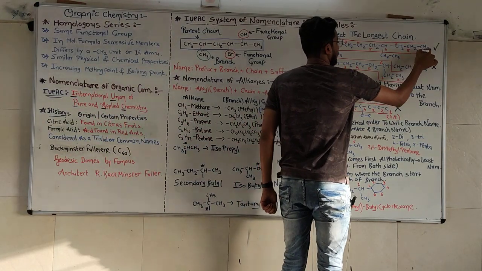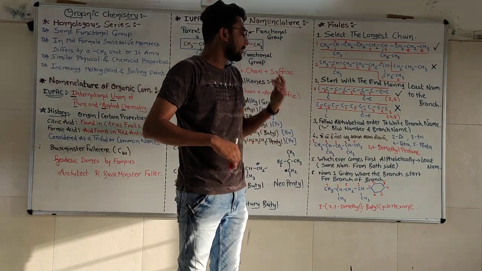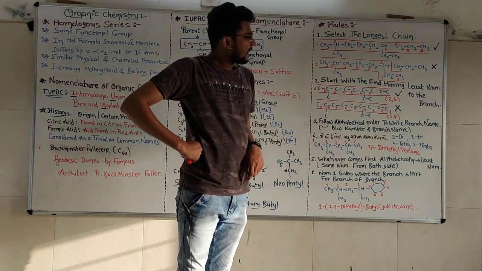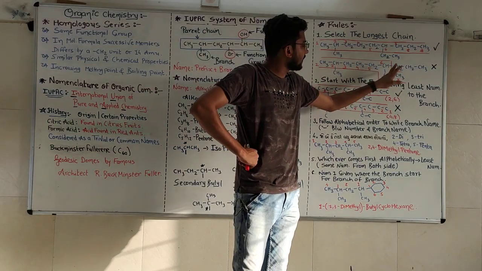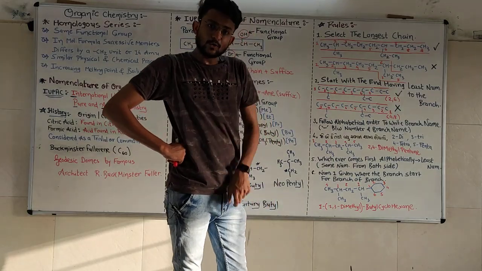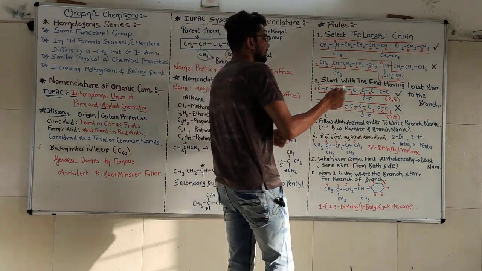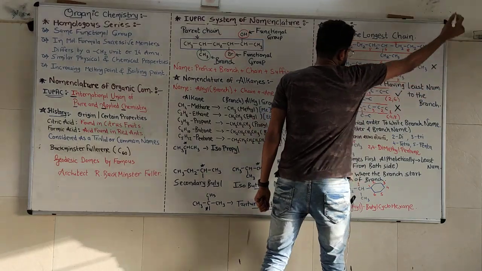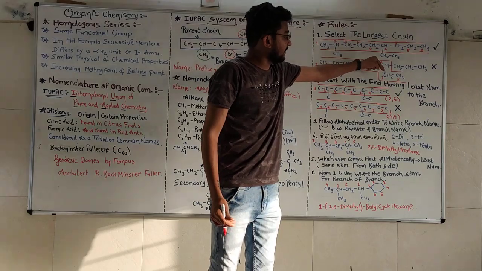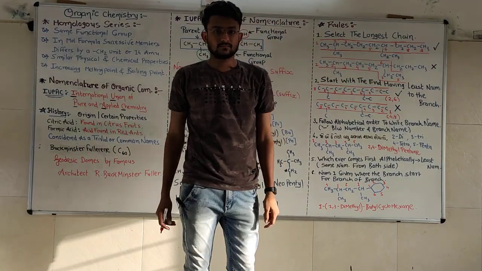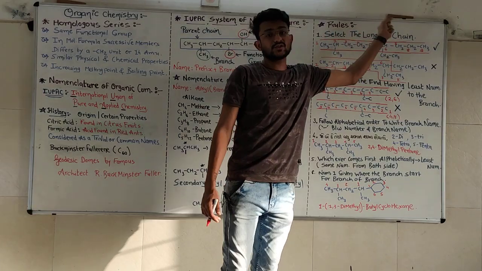In the second, the same compound, the chain has been drawn differently. 1, 2, 3, 4, 5, 6, 7 and 8 carbons are there. The rule is to find the longest chain in your compound. That's why this is wrong and this is right, because there are 9 carbons here and in this chain there are only 8 carbons. So first thing, find the longest chain.